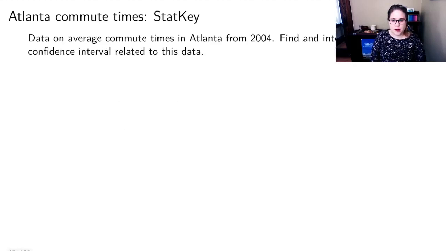So I'm going to do another example, and this one is about Atlanta commute times. We want to learn something about the average commute times in Atlanta from 2004, and we're going to find and interpret a 95% confidence interval. So one thing that I'm going to need to know when I get to StatKey is the kind of parameter that I'm trying to do inference about.